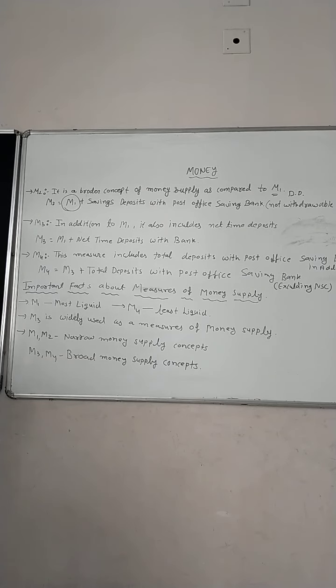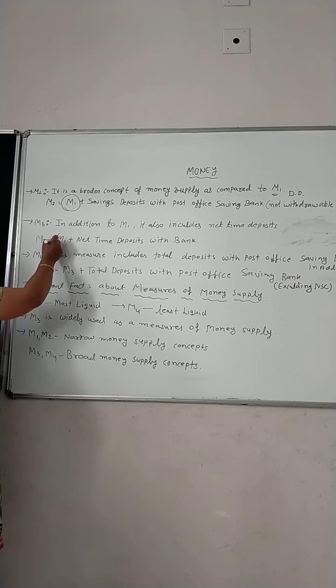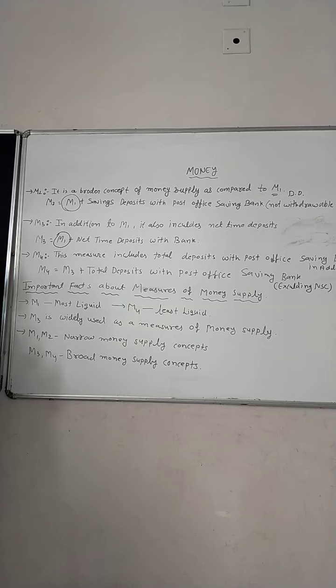The third measure of the money supply is M3. M3 is a very vast concept. Why? Again, M1 is a part of M3.